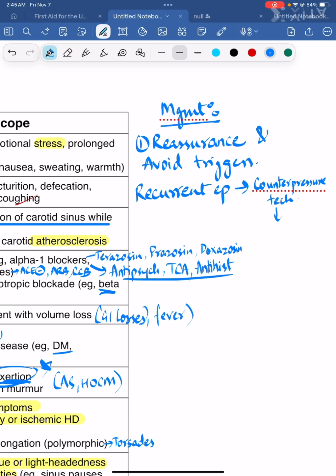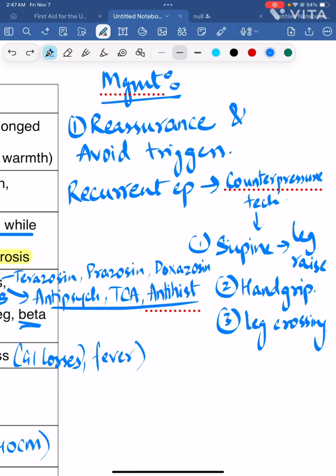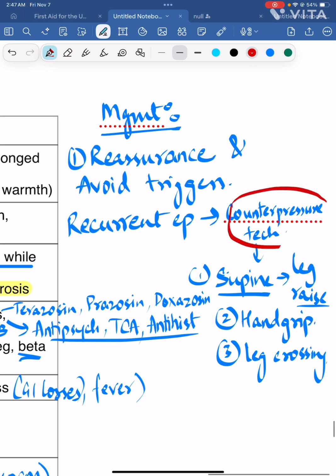What exactly are counter pressure techniques, if you ask? The first counter pressure technique he can follow is, after lying in a supine position, he can just raise his legs. Second thing he can do is hand grip, clench his fist and tense his muscle, and this might increase the blood pressure, right? And these counter pressure techniques abort the prodrome.